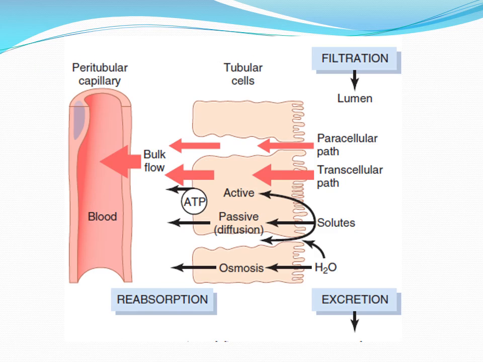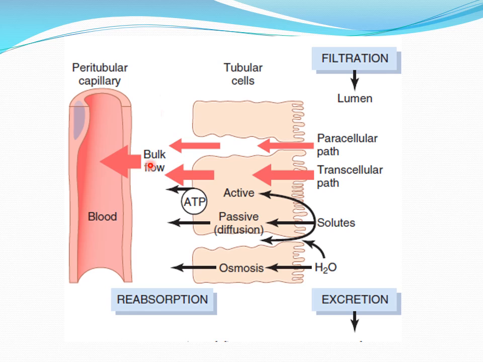Now look at this figure that shows the various mechanisms and pathways. Assume that there is a tubular lumen, where the filtrate is transported. The lumen is bounded by walls containing the renal epithelial cells. Then here are the blood vessels, the peritubular capillaries, where the substances will be reabsorbed and transported. In between the renal tubules and the peritubular capillary, the space is known as the interstitium, the renal interstitium.